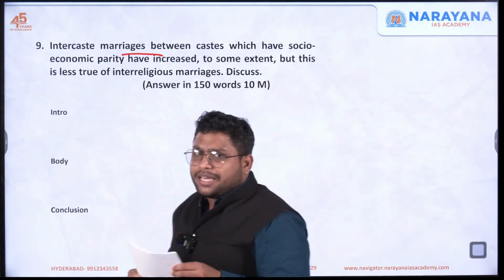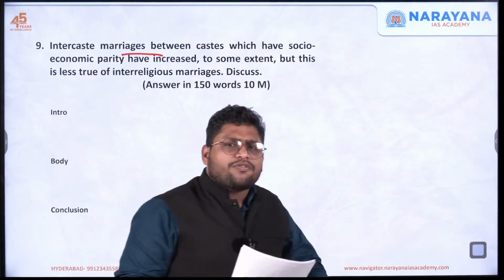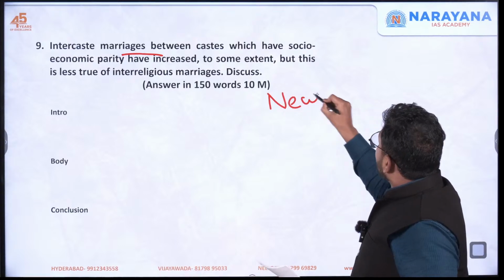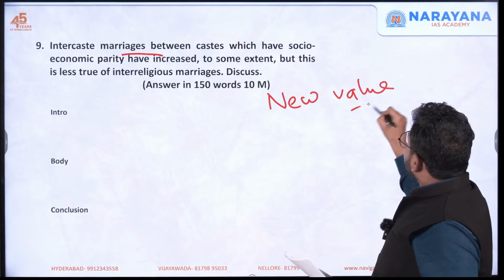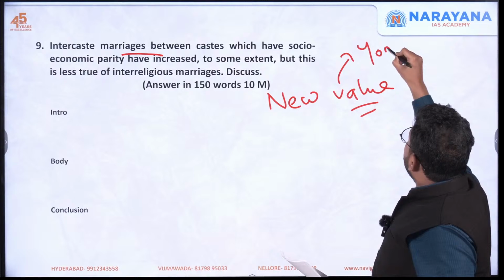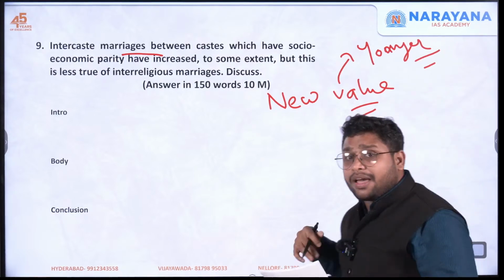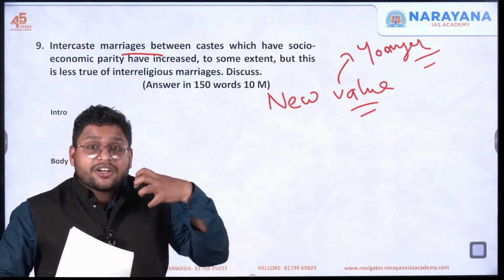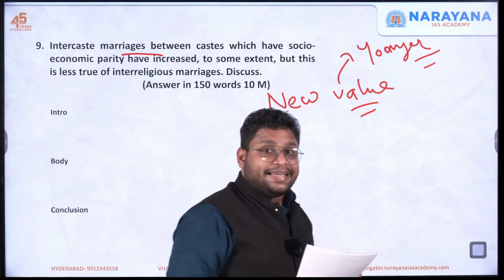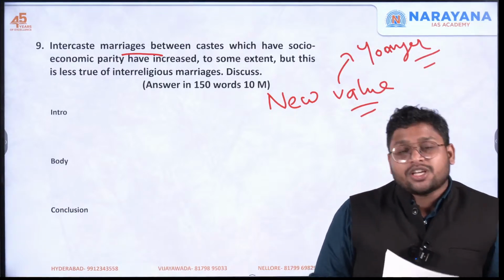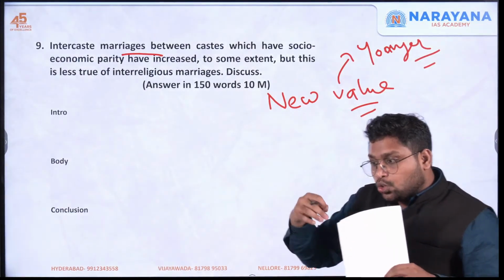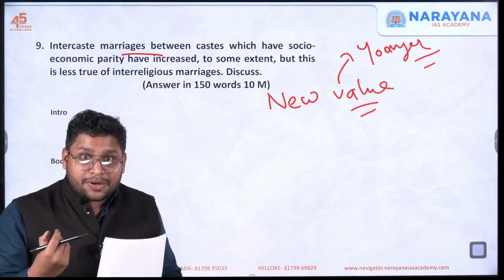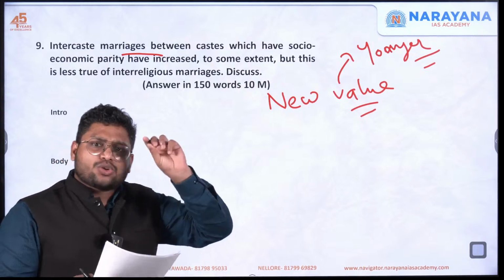First reason would be urbanization. The phenomenon of urbanization, which is leading to a new value system, especially among the younger generations. They are coming up with a new value system which gives priority to individualism, personal choice, freedom, liberty. That is given more priority. So they don't want to restrict themselves to the decision taken by their caste group or their family members. So this new value system has a role to play.